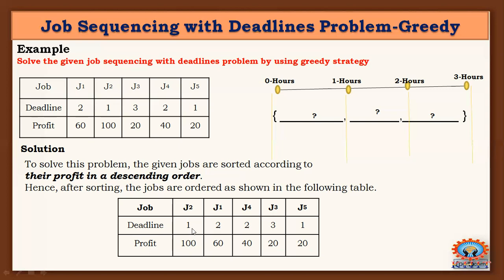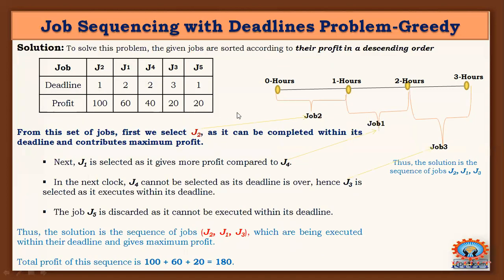Within the duration of 1 hour, if I complete job 2, I will get a profit of 100 rupees. So I am giving priority to start this job first.